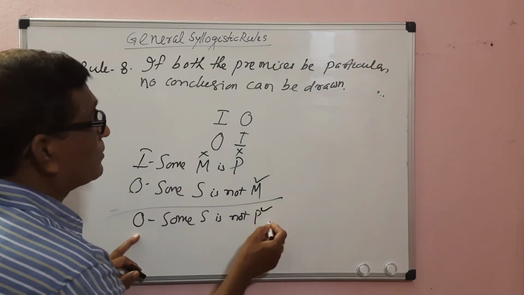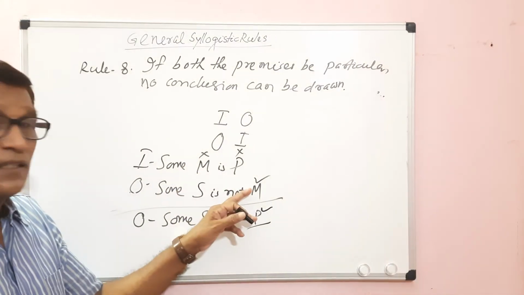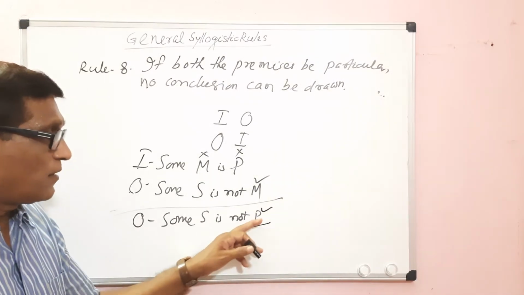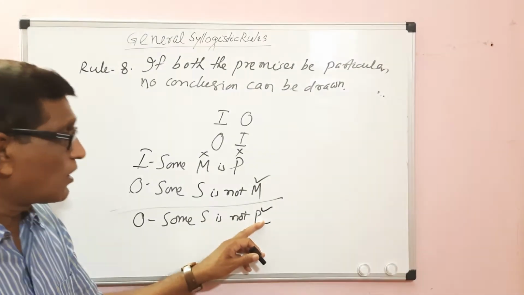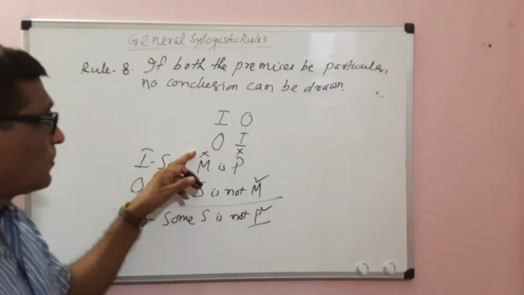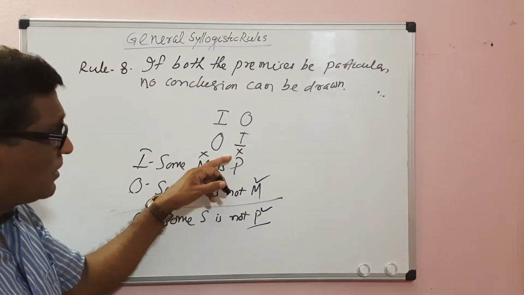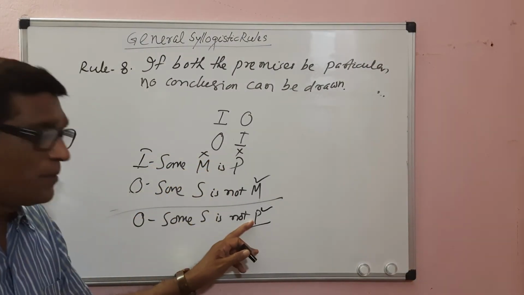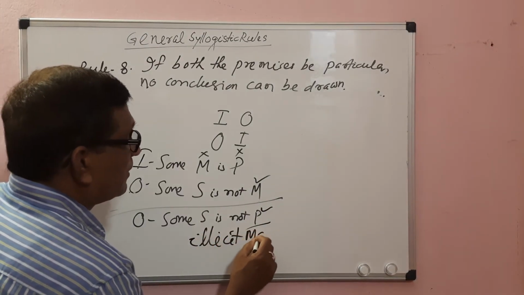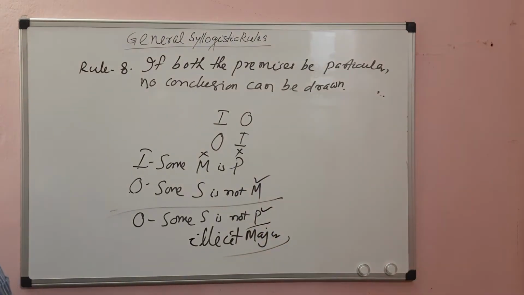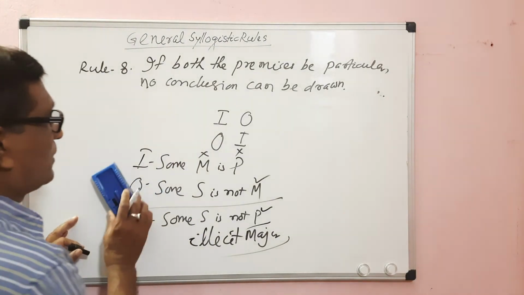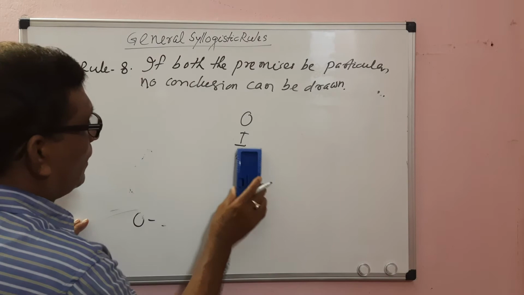Then what about the conclusion? In the conclusion, there is no fallacy of undistributed middle. But O proposition distributes the predicate, the major term. Here the major term is distributed in the conclusion, but it is not distributed in the major premise, because I proposition distributes neither subject nor predicate. So it leads to the fallacy of illicit major. So from I-O, no conclusion can be drawn. We have proved it. Then O-I.